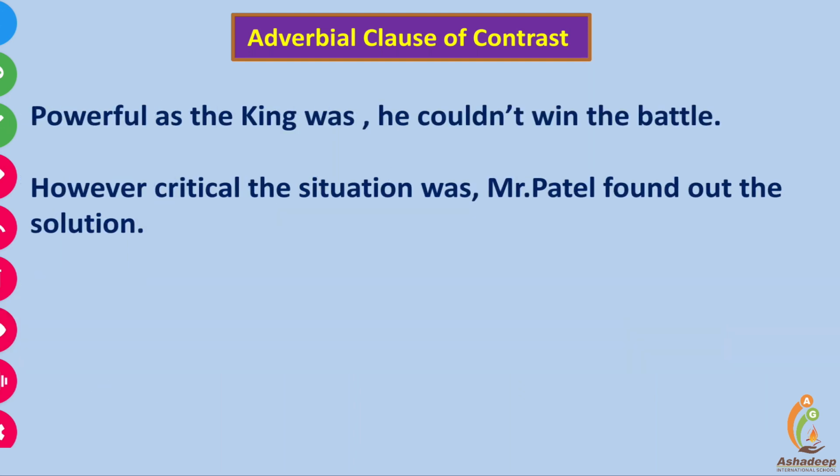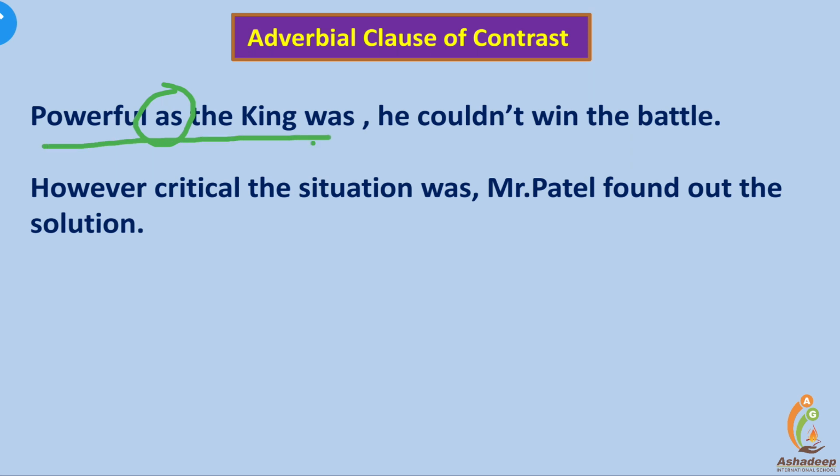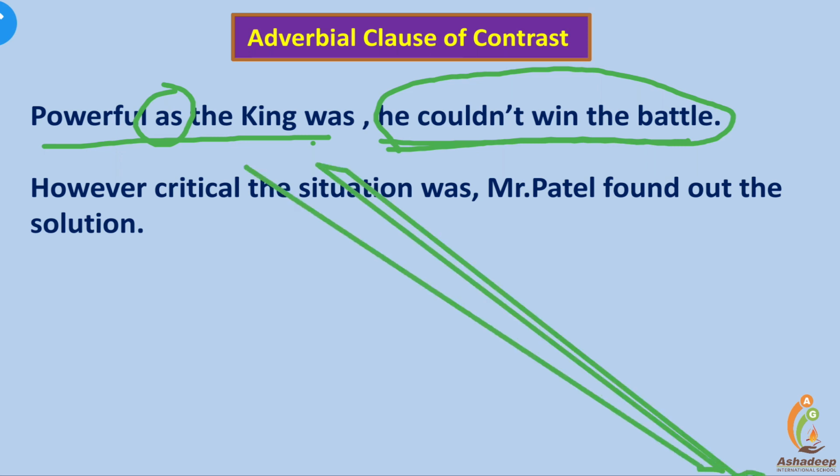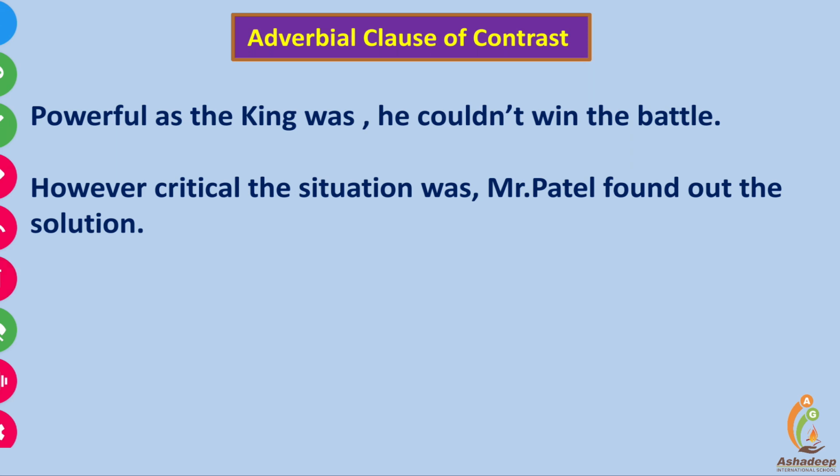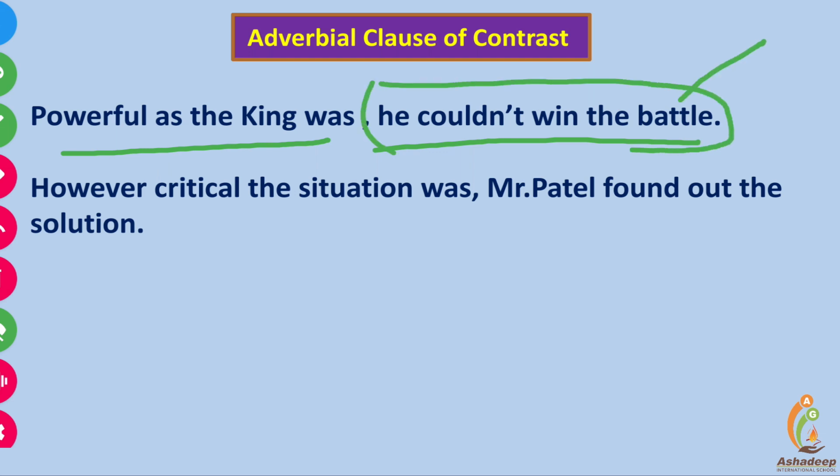Powerful as the king was, he couldn't win the battle. As is the conjunction. Powerful as the king was is an adverbial clause of contrast. He couldn't win the battle is the main clause. The contrast with the main idea is found here in the first part. Powerful as the king was, he couldn't win the battle. Generally, what happens?